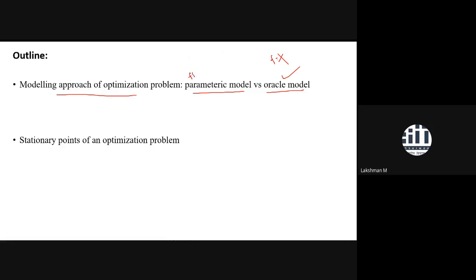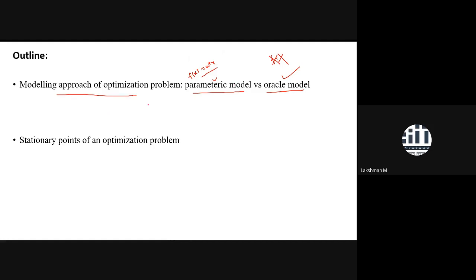It may be a linear function, with your parameter w transpose x, where x is your data, or any other kind of function, depending upon what kind of model you are taking. So you have an explicit form of the objective function or cost function in the case of a parametric model, but in the case of the oracle model you don't have the explicit form of the function, but you know the function value at a few points.